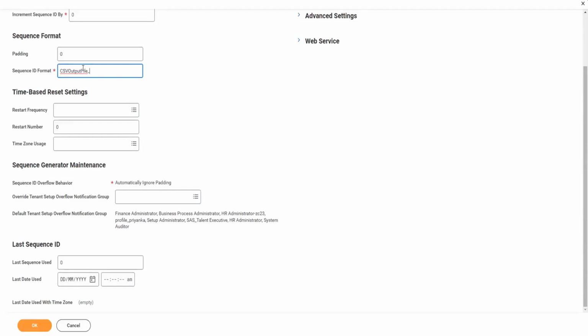So I want to include date. You can also include a date timestamp. If your file is running more than once a day, then you can include a date timestamp. That also is dynamic. In that case, the particular hour when your sequence was generated will be given, along with the date. So, first of all, for year, month and day, I will include three braces, open, close, open, close. And if I want to separate them, let's say I want to separate my date with a hyphen, I can do that.